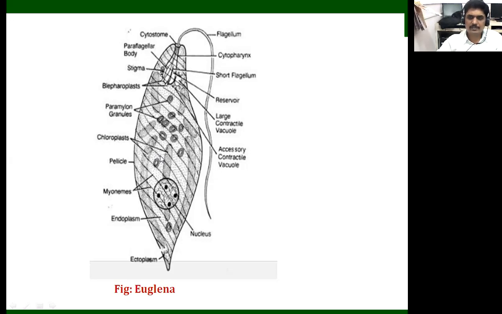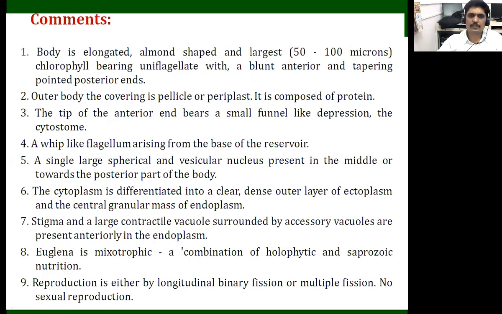Like plants, they can show the photosynthesis process. Next, when we observe reproduction, it is either by longitudinal binary fission or multiple fission. There is no sexual reproduction that we see in Euglena. So we have to discuss the first animal.